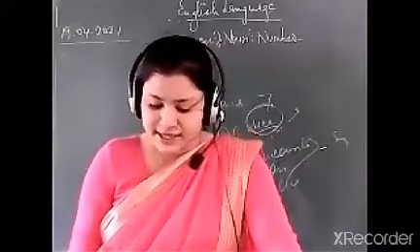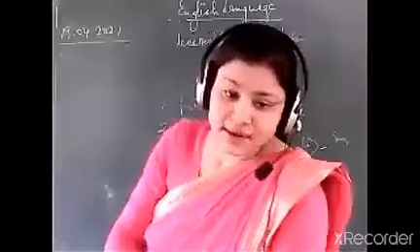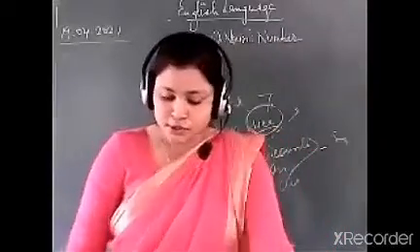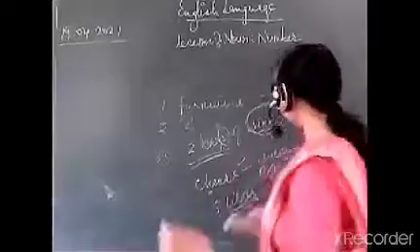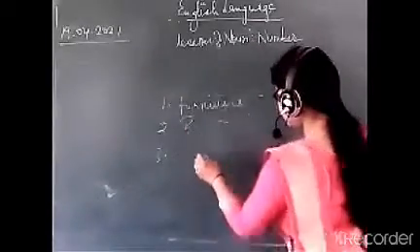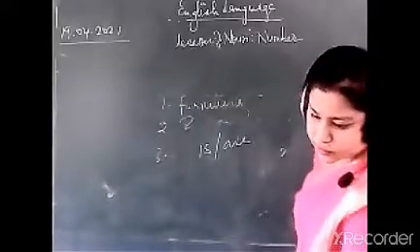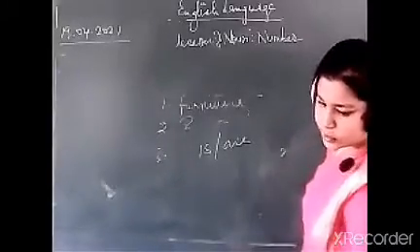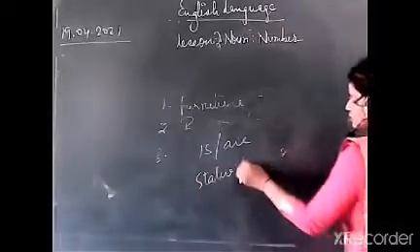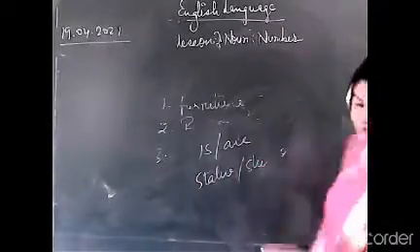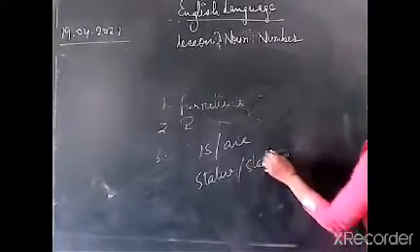So in your first example, first of all, "is" will change into "are". Then, which is the next word? Statue will be changed into statues.